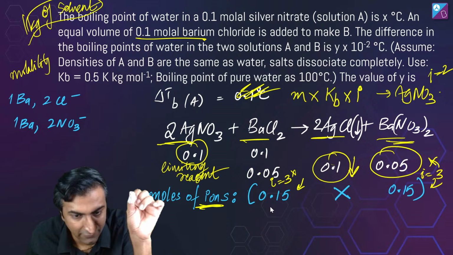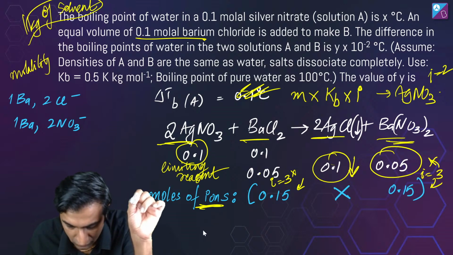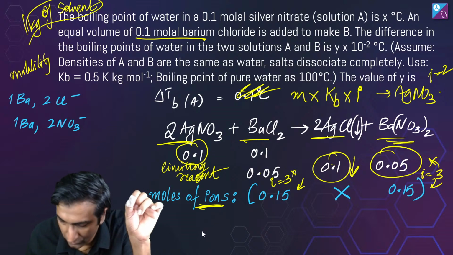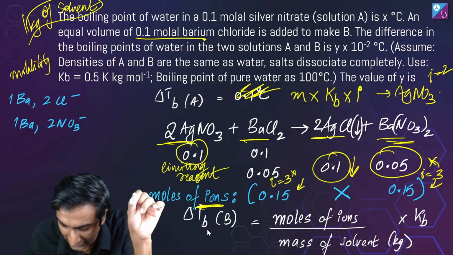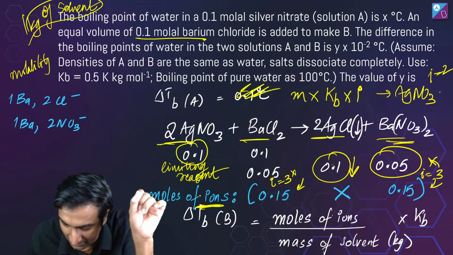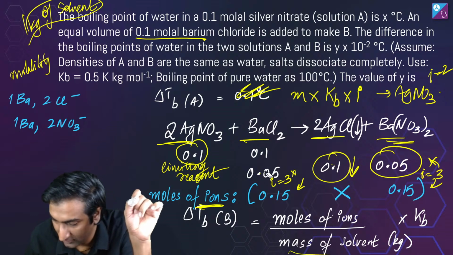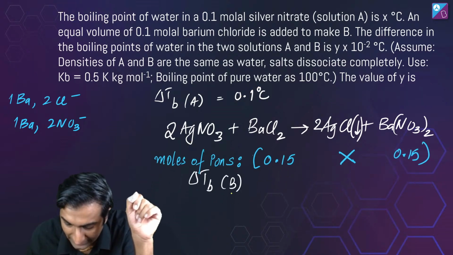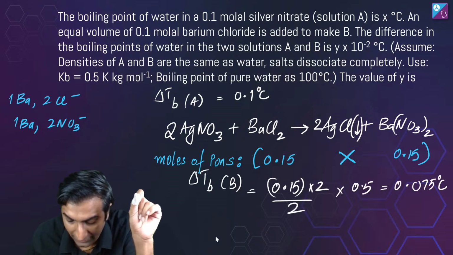Delta Tb is 0.015 into 0.5. Okay, cool. For the second one, delta Tb of B is going to be equal to this value right here, right? Moles of ions by mass of solvent in kilogram into Kb. I'm writing it in full. So what will delta Tb be? 0.015 into 2.